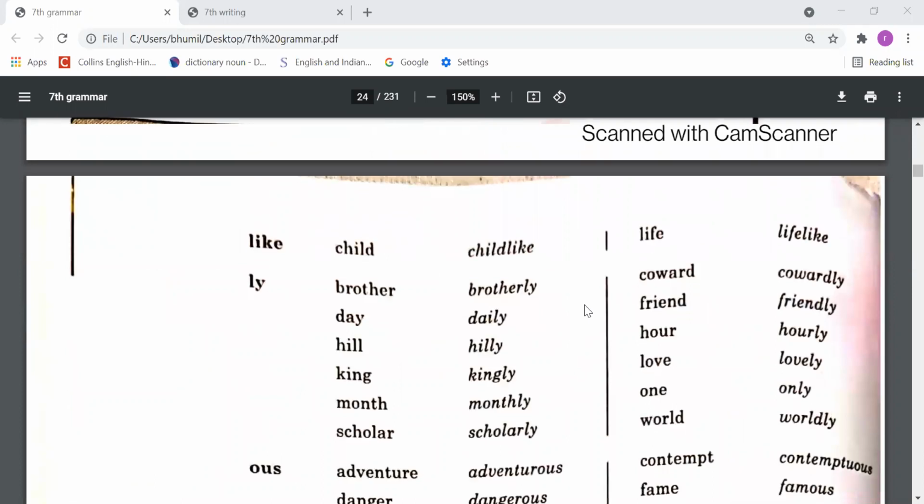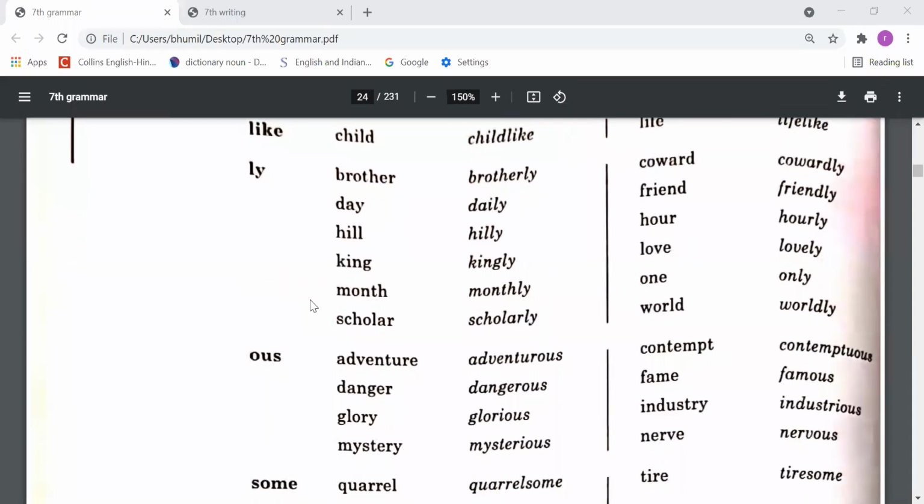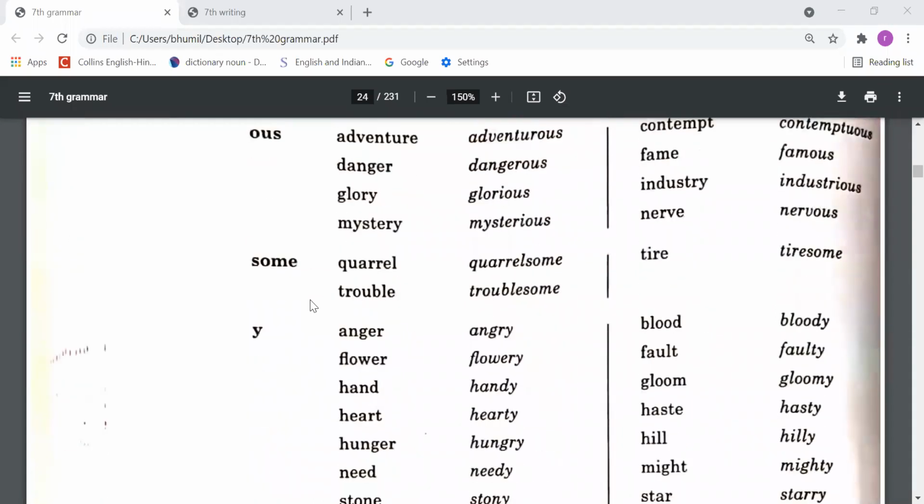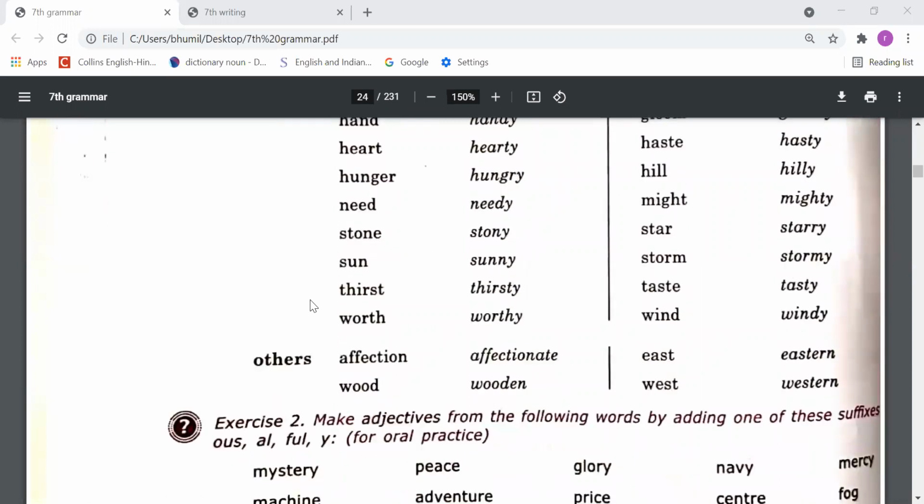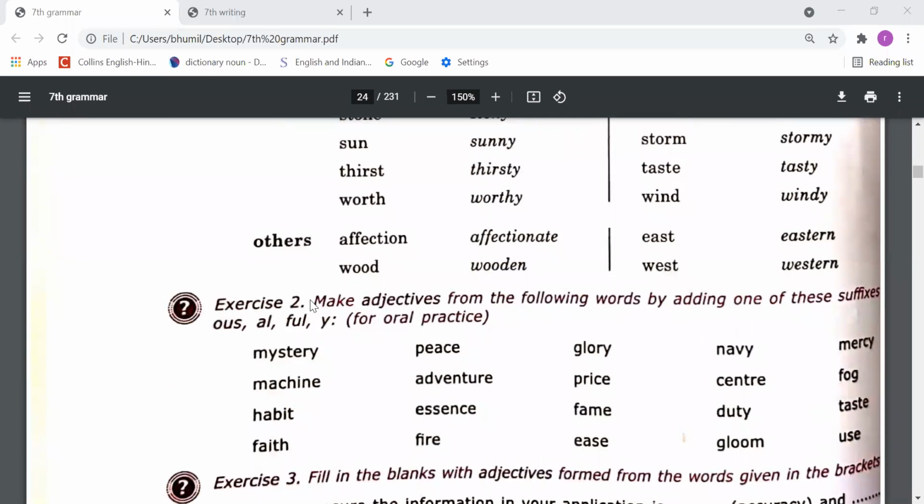And same after adding like, we can make child, childlike, life, lifelike. And after adding ly, we can make brother, brotherly, day, daily, hill, hilly, king, kingly, month, monthly, scholar, scholarly, right? So the rest of these you can read by yourself, okay? And you need to learn all these adjectives. Now please come on exercise number 2.